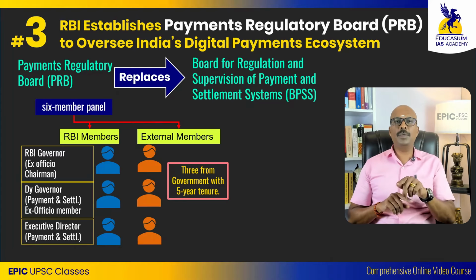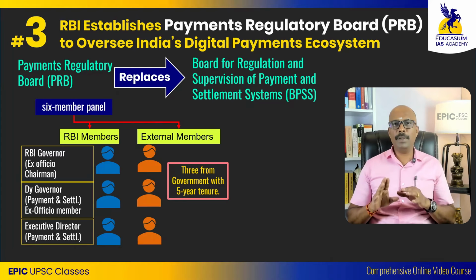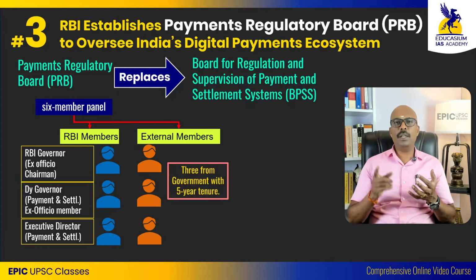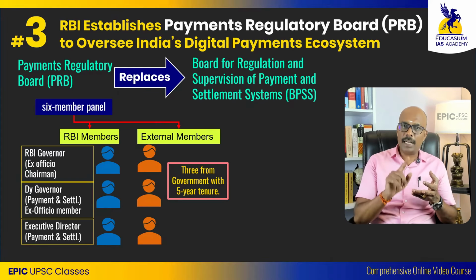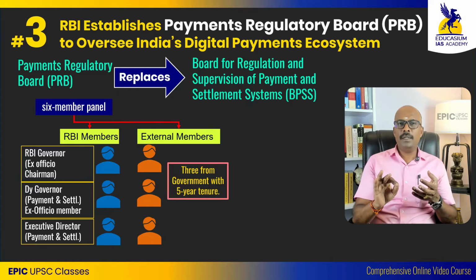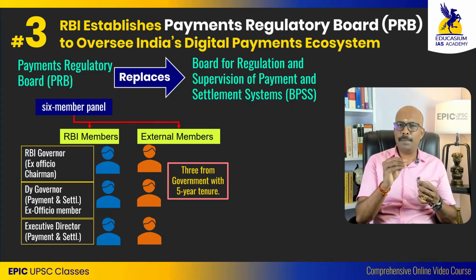So this situation is not there in MPC. If the governor is absent, the executive director or deputy governor of Payment and Settlement will have the casting vote. So net, RBI has domination over this Payments Regulatory Board, although government members are present.